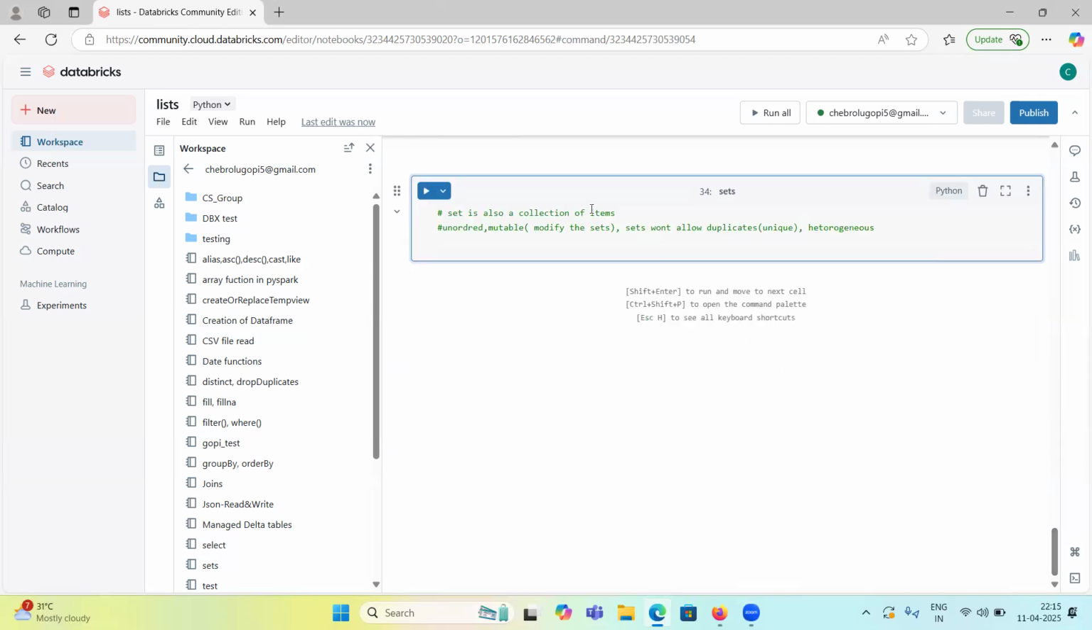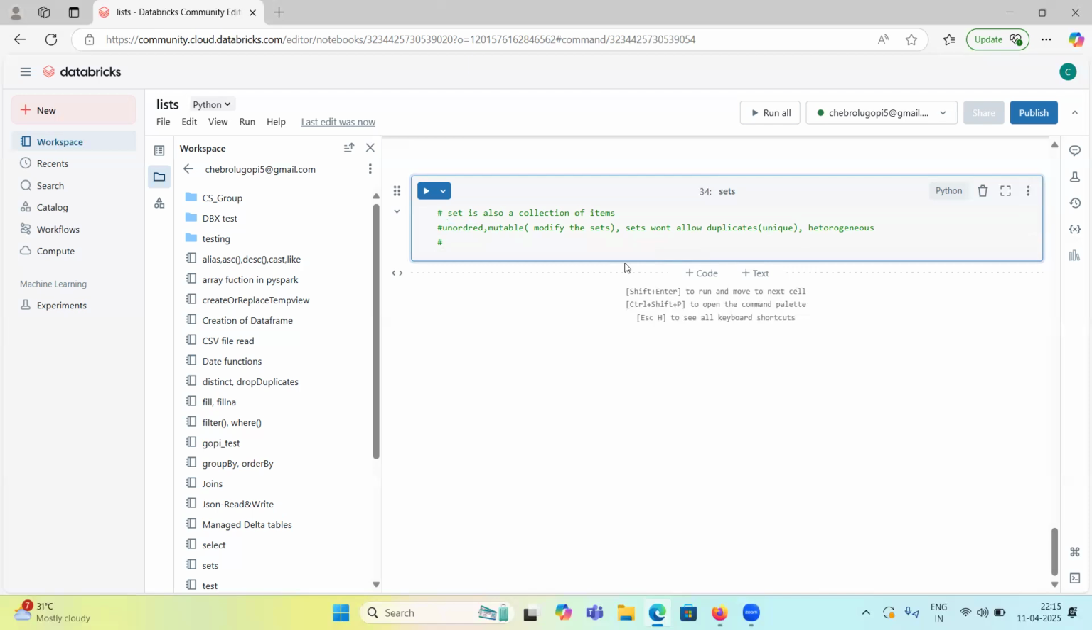Understood? So the key difference between a list and a tuple is that a tuple is immutable; we cannot change it. The key difference between lists and sets: lists and tuples are ordered, but sets are unordered. Lists are mutable, sets also mutable, but tuples are immutable. Lists and tuples allow duplicates, whereas sets will not. All sequential data types are heterogeneous; we can give any data type.